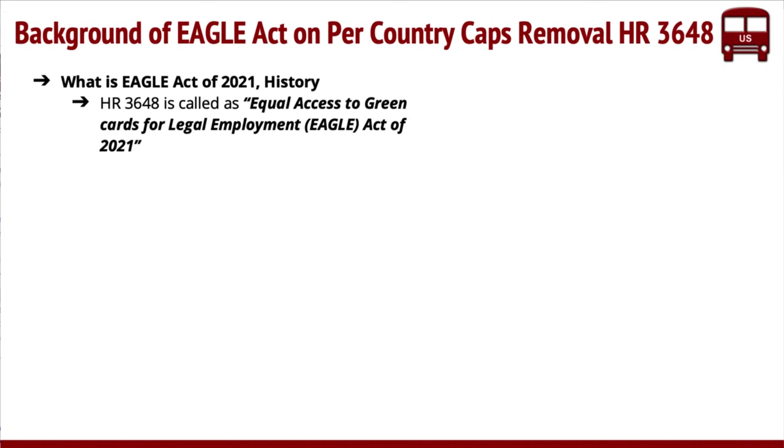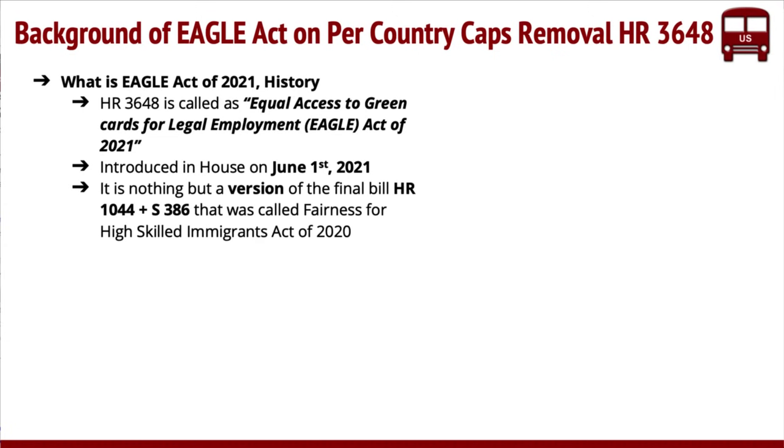So HR 3648, it's called Equal Access to Green Cards for Legal Employment, a long acronym, and they call it the Eagle Act of 2021. And the whole idea of this is to eliminate per country caps. And it was introduced on June 1st, and it's nothing but a version of the previous HR 1044 and S386 bills that were heavily discussed the last couple of years, called Fairness for High Skilled Immigrants Act of 2020.